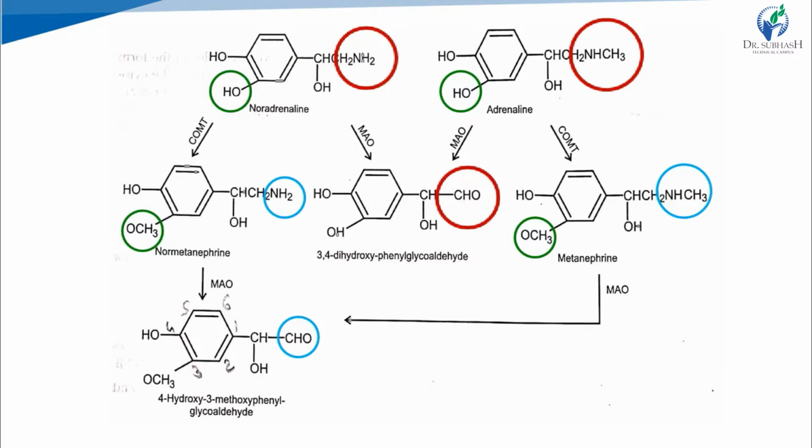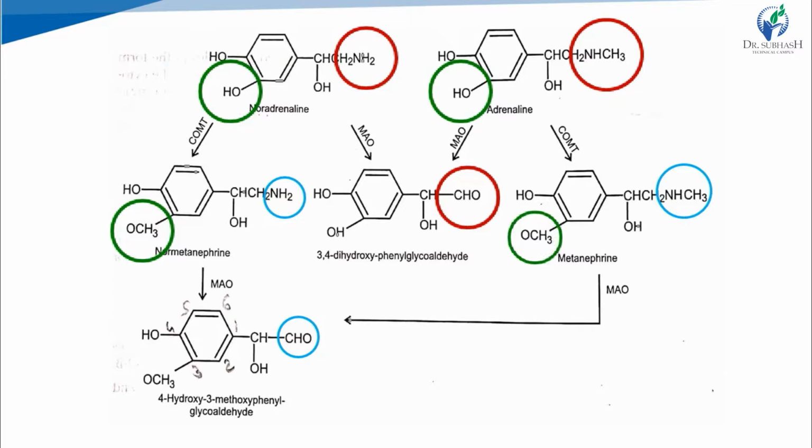Now we will see the enzyme COMT. MAO is present within the neuron while COMT is present in the cytoplasm. COMT means catechol O-methyl transferase, which transfers methyl, right? We have seen in the earlier slide that it transfers methyl at the hydroxyl group present at the third position. So this is the hydroxyl group of noradrenaline at the third position, and this is of adrenaline, right? Here both of these hydroxyl groups are converted into methoxy groups. So noradrenaline results in normetanephrine and adrenaline results in metanephrine.